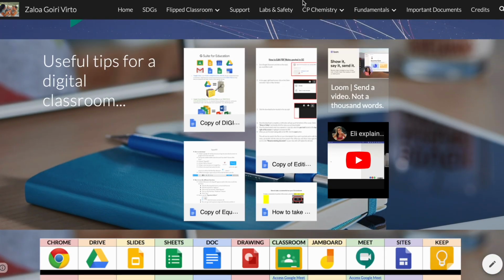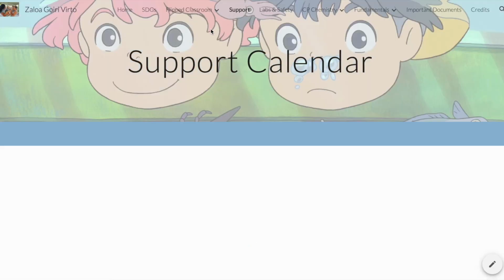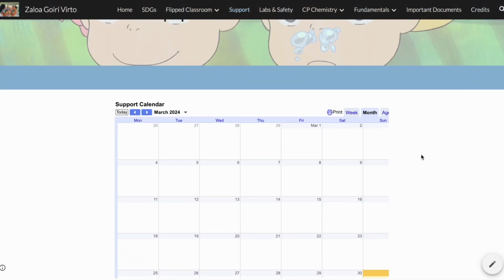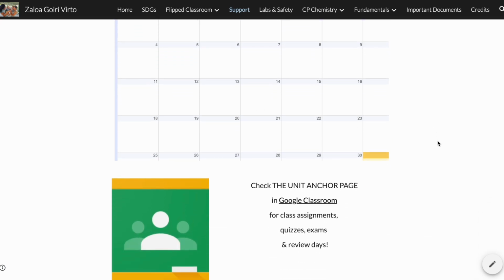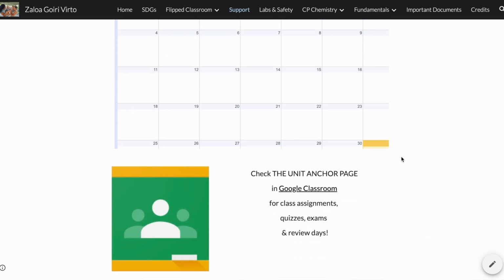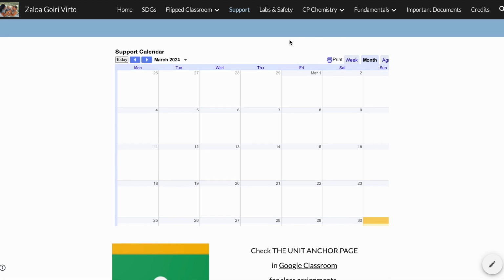All right, so going back to the top, we go to the support section. The support calendar is embedded here, and obviously it's empty because this is not a working website. And this was a link to the elements we used to work with, Google Classroom, where we used to post all the assignments, quizzes, exams, and etc. for the kids. So that was a place for them to access.